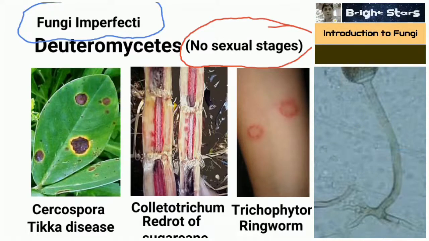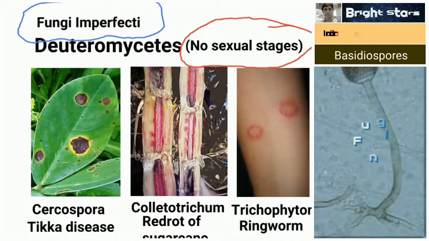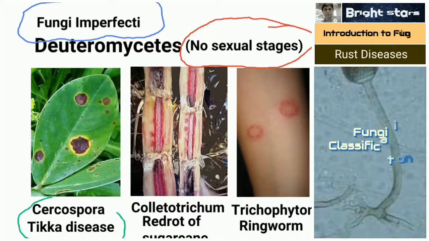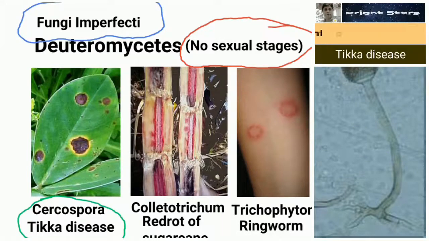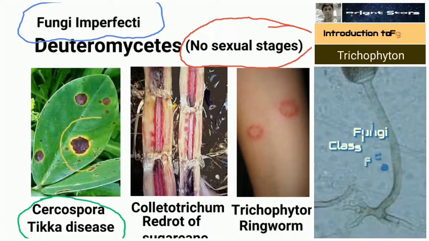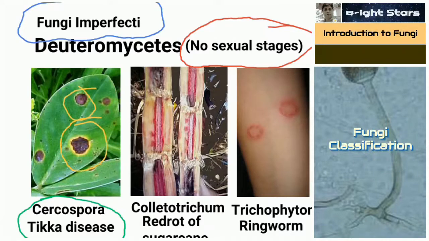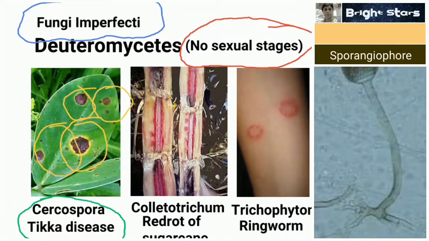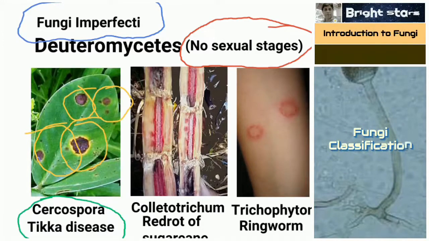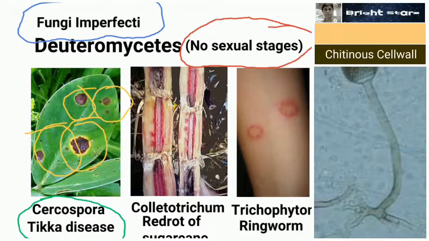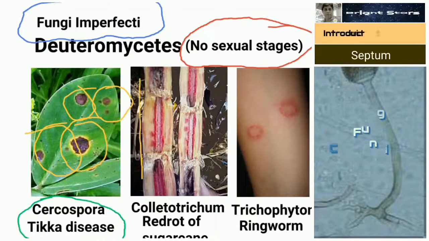Most important examples are Cercospora, that causes tikka disease. Tikka means spots, a Hindi word. We call it tikka disease. Next one, you can find red rot of sugarcane.